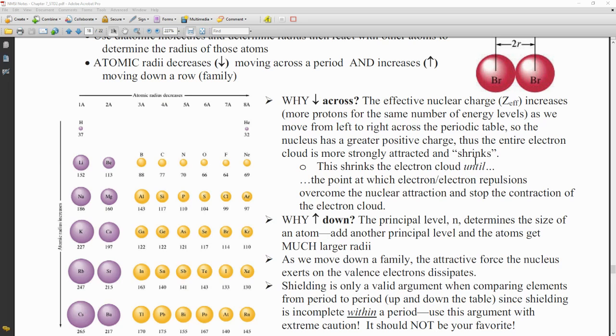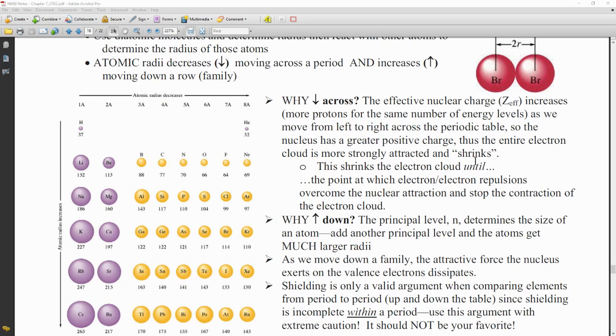So why are we seeing it go up as we go down a group? Well, as we go down a group, we're getting more and more layers of electrons, okay? That principal energy level, n, is determining the size of our atom. And as we add, again, those energy levels of electrons, it is increasing the distance between the nucleus and the outer electrons, making the radius of each atom much bigger. So as we go down a family, that attractive force that is exerted by the nucleus also decreases.